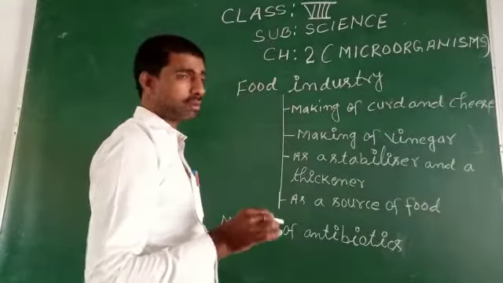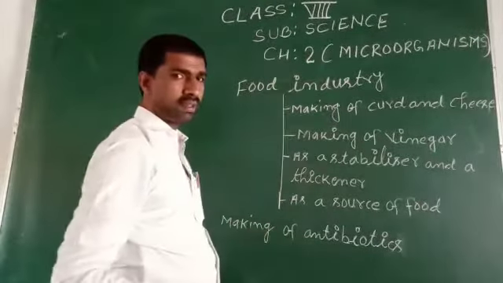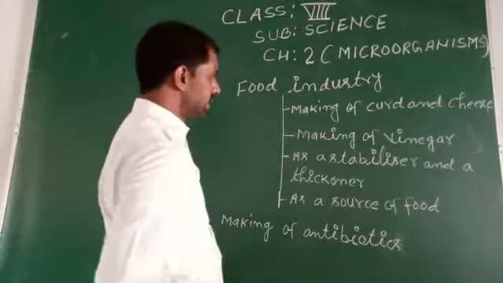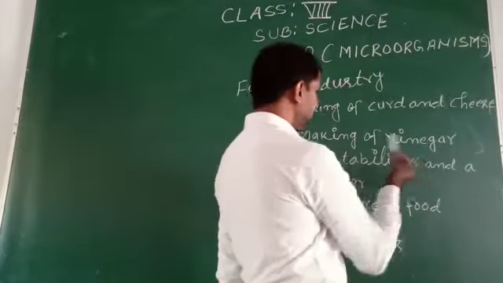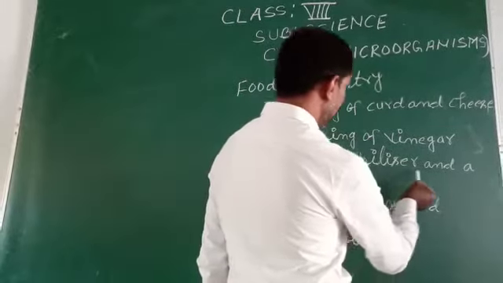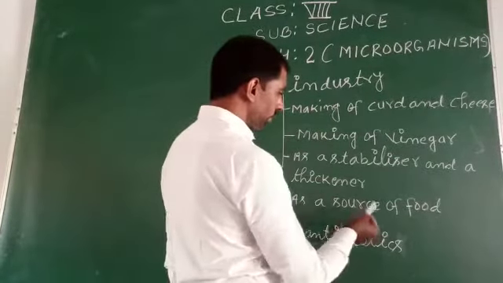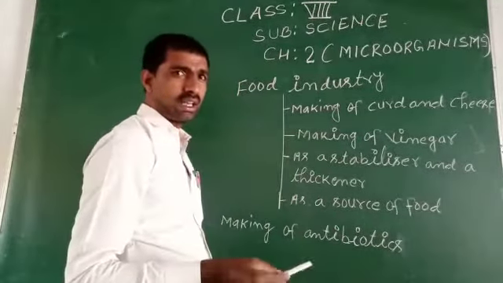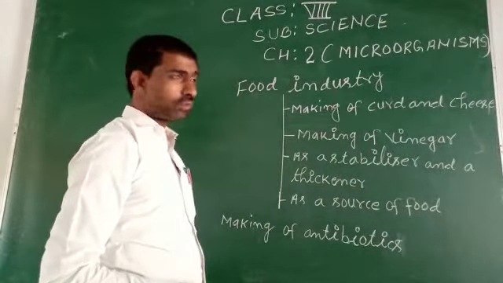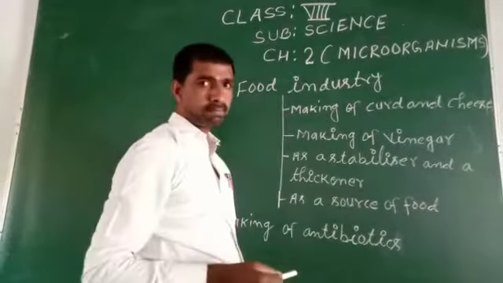Inside the food industry, we learn about making of curd and cheese, making of vinegar, and as a stabilizer and thickener and as a source of food. After that, I am going to describe the making of antibiotics. First of all, I am going to describe the food industry.